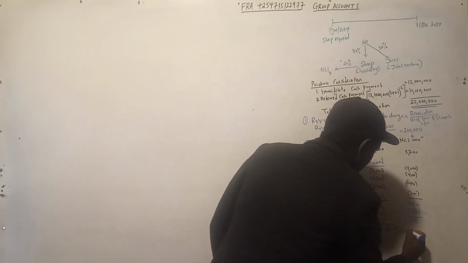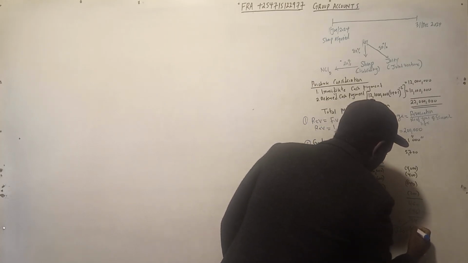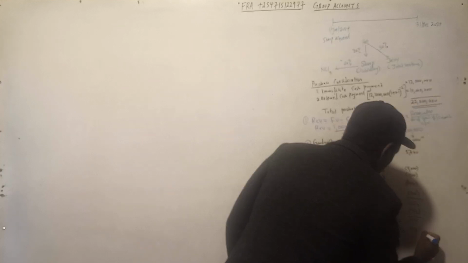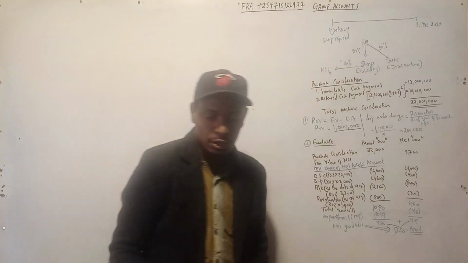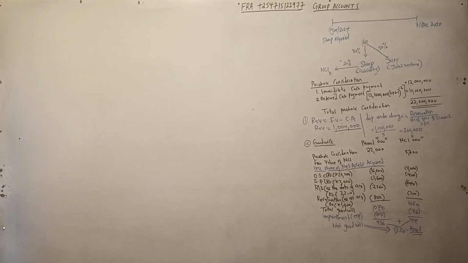That's the net goodwill, which is considered as an asset. And the total impairment, 104 plus 46, is considered as an expense. That one is okay, so we are done with information number one.